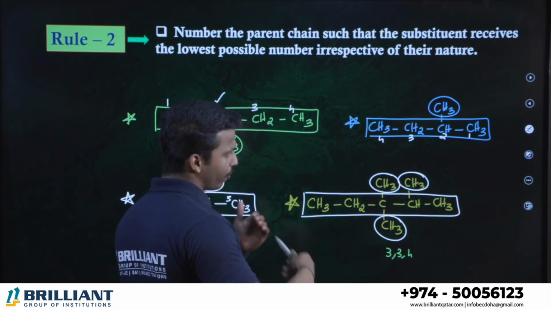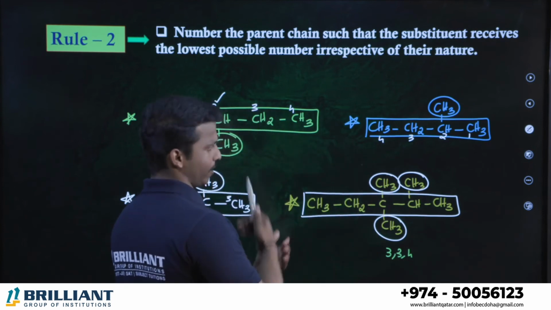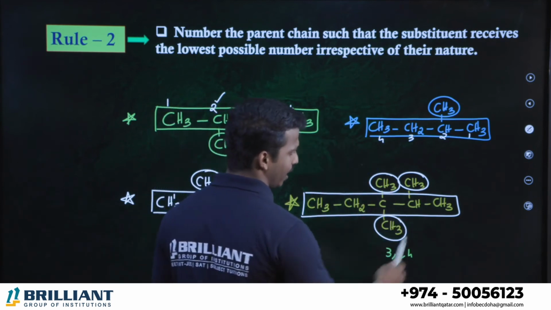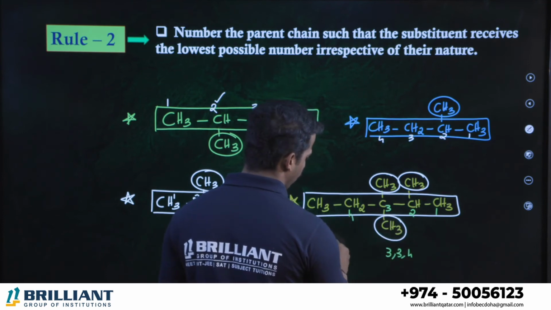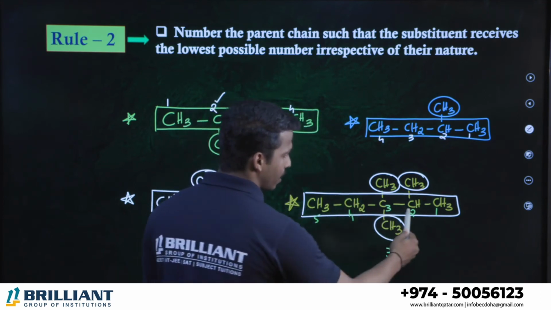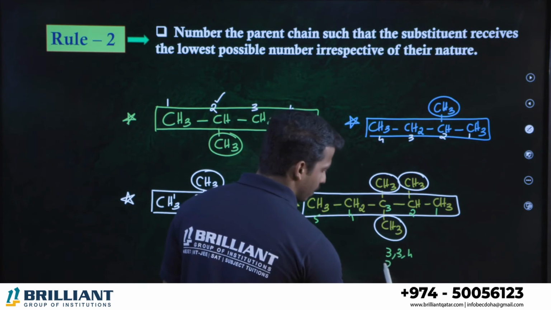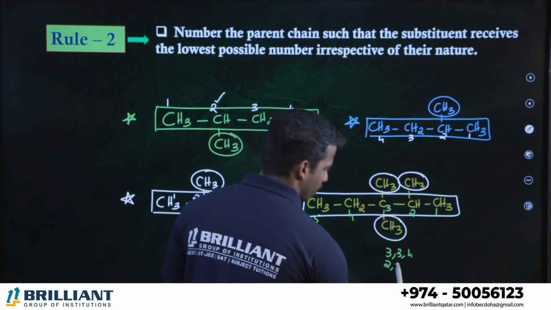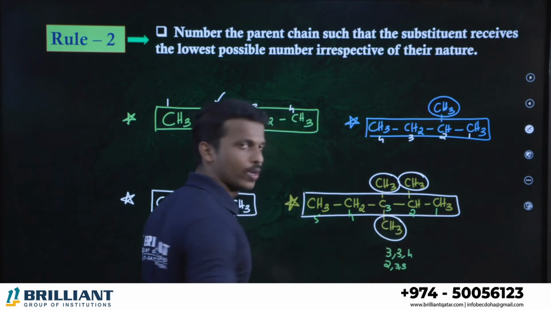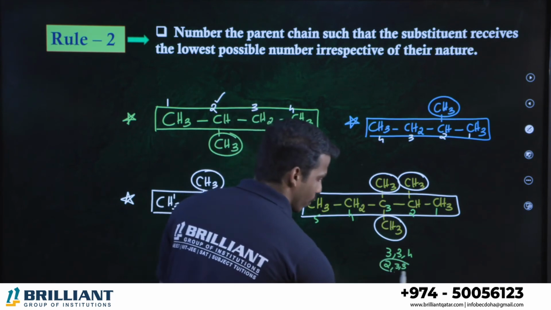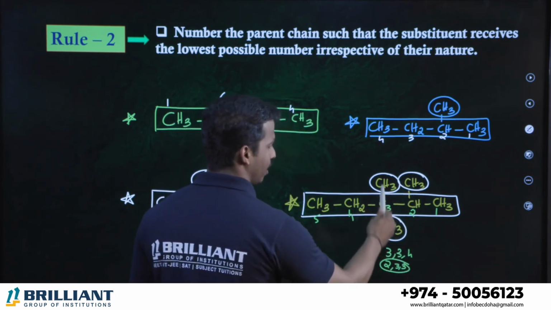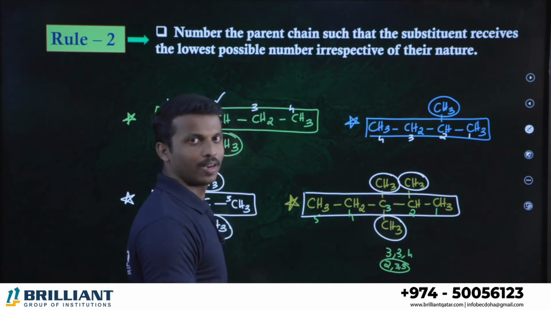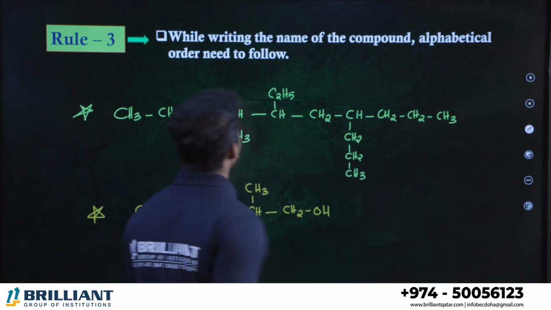If you start numbering from right to left, what is the condition? 1, 2, 3, 4, 5. You are getting the numbers: second position 1 methyl group, third position 2 methyl groups. Which is the lowest number here? This is the lowest number. Correct? So this is better. Second position 1 methyl, third position 2 methyl. Clear all? Okay. Next one.